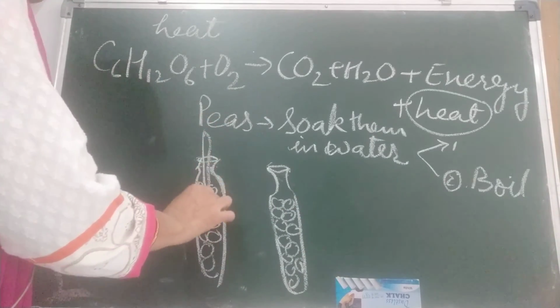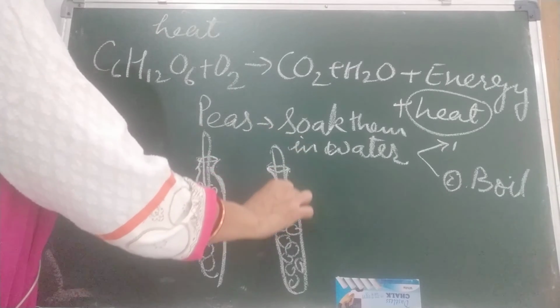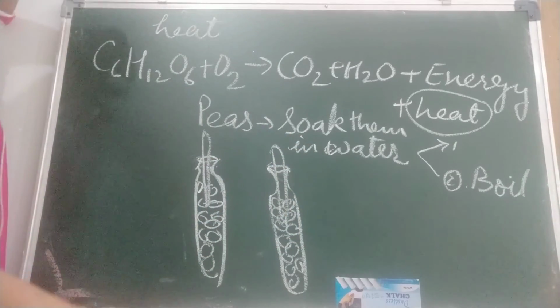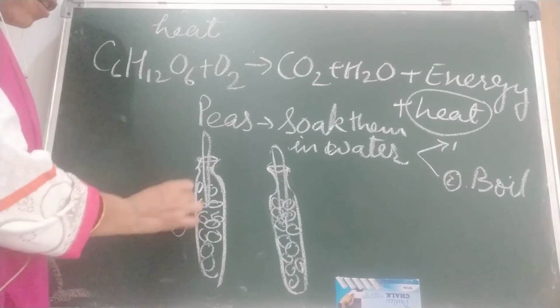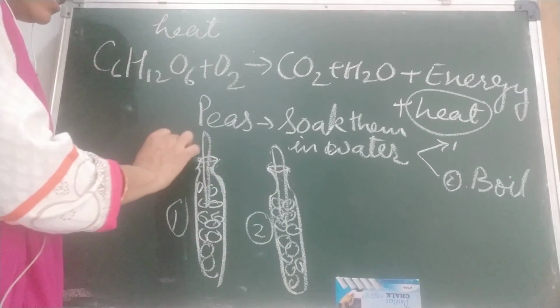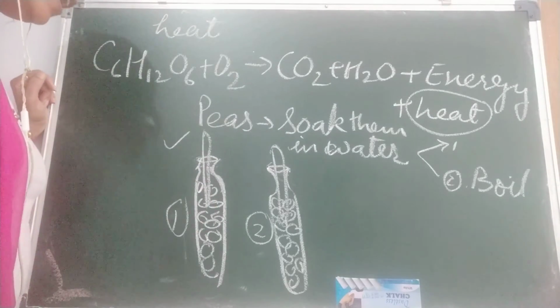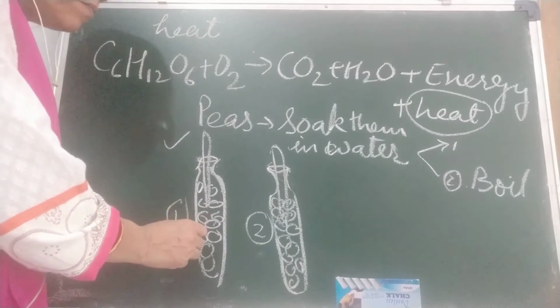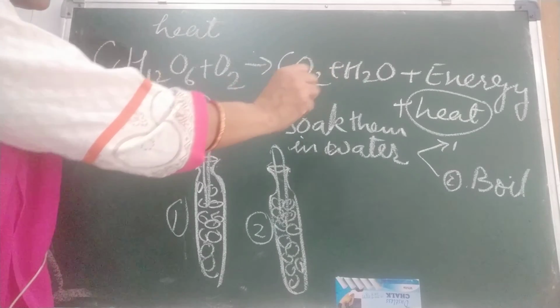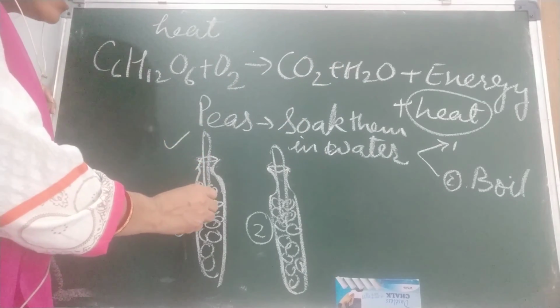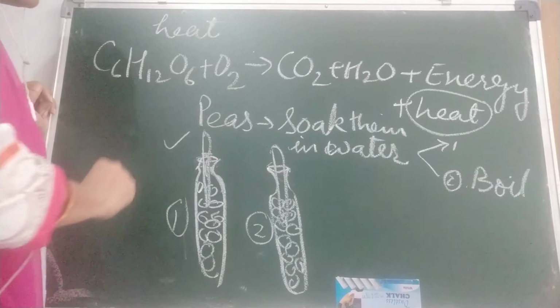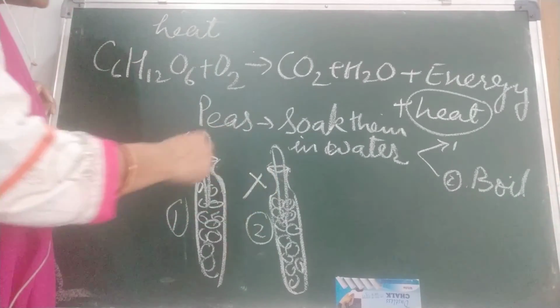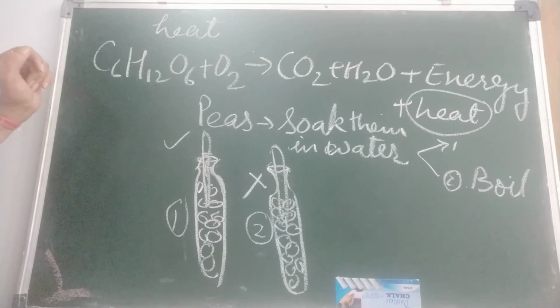Now we are going to place a thermometer in each. After 2 or 3 hours we will observe in which the reading has increased, first one or second. Yes, in the first one the reading is increased. Why? These peas are living and they are respiring, and after respiring they are releasing heat, so the reading of the thermometer increases. And in this one, no change. Why? They are boiled, and boiled peas are dead.